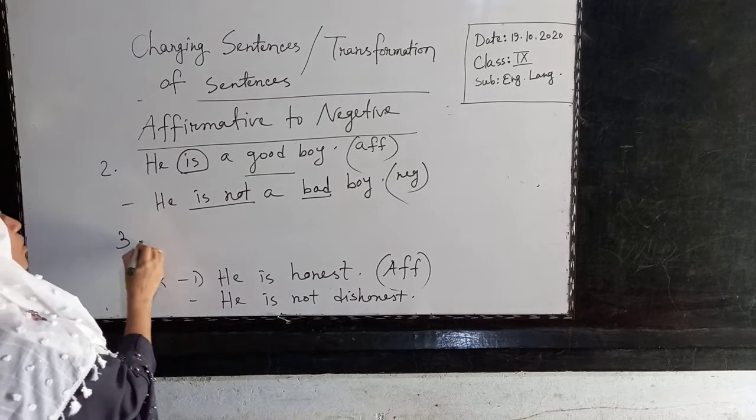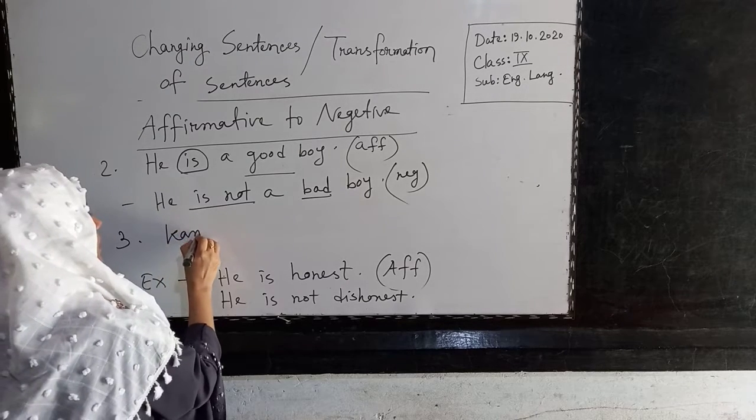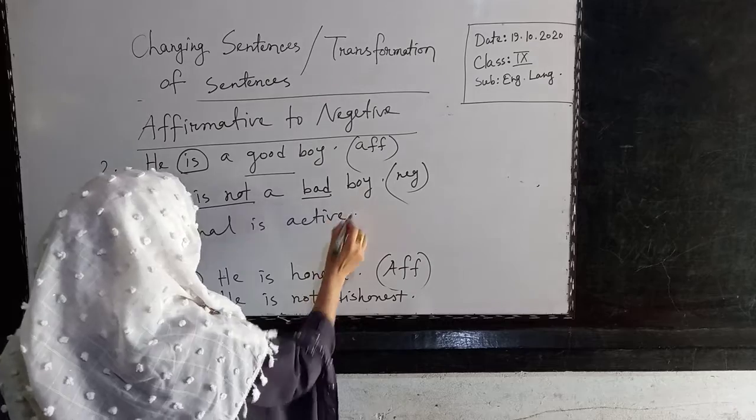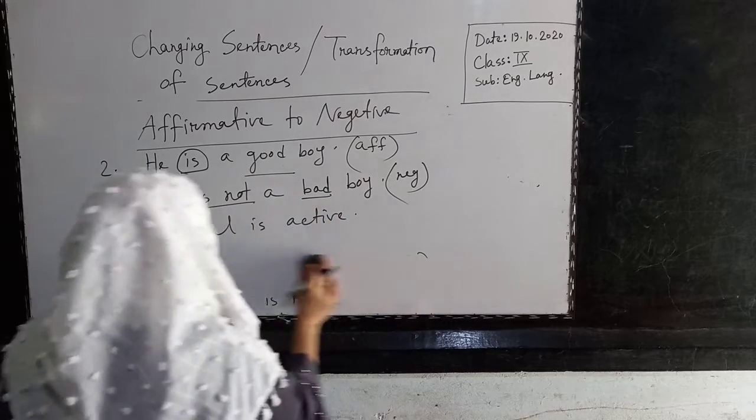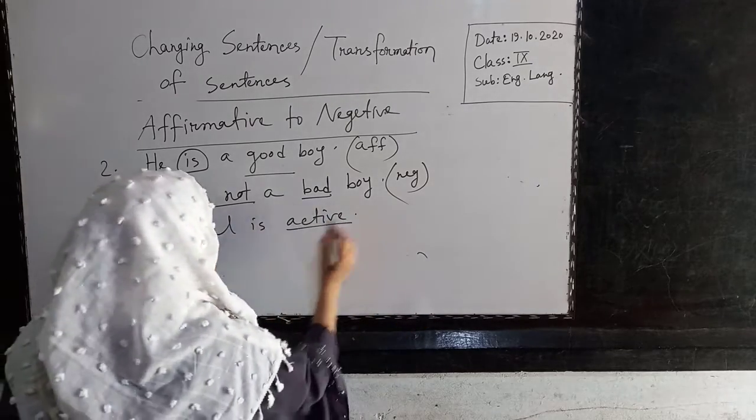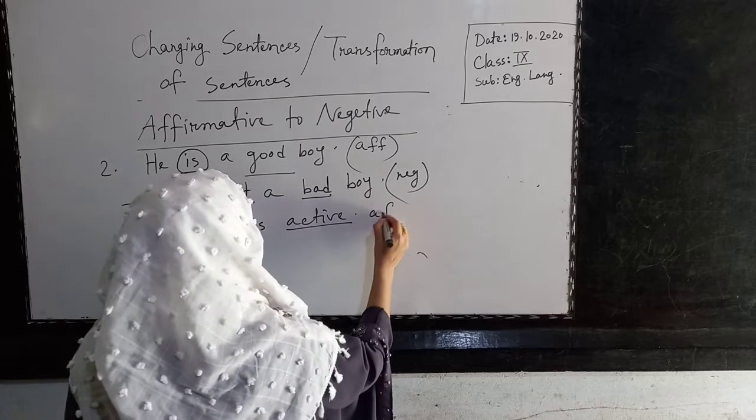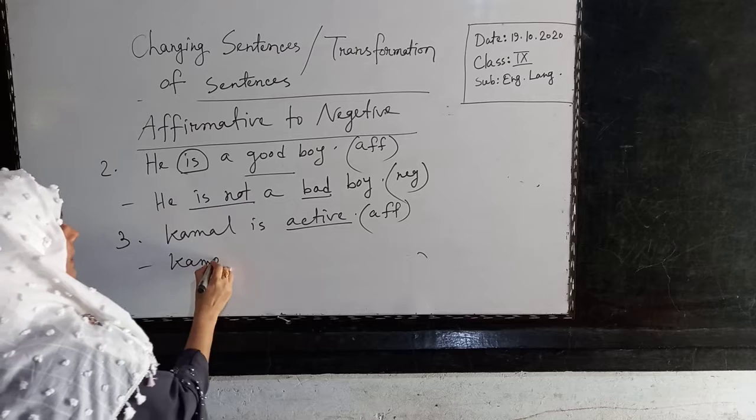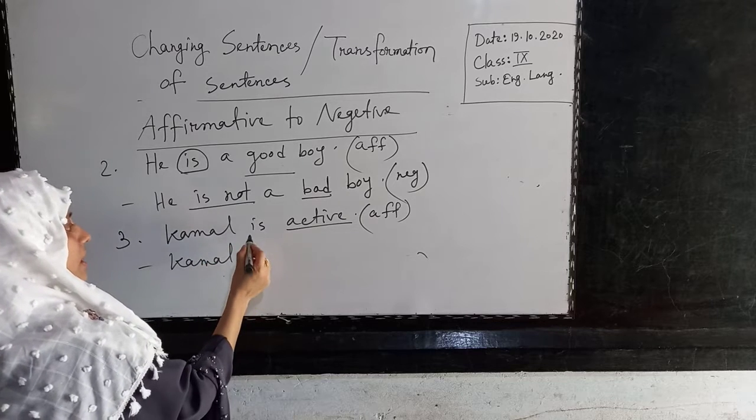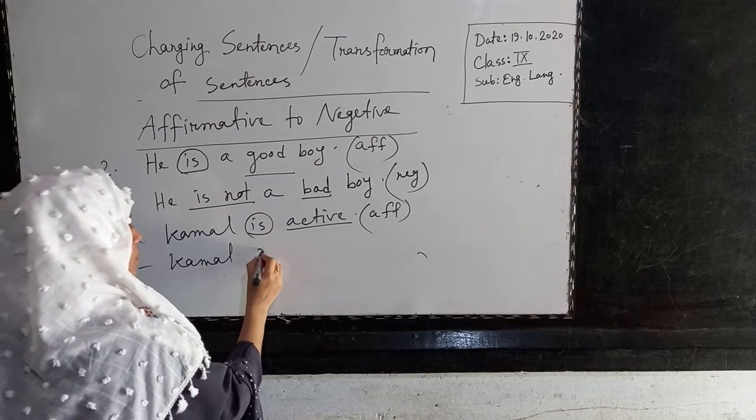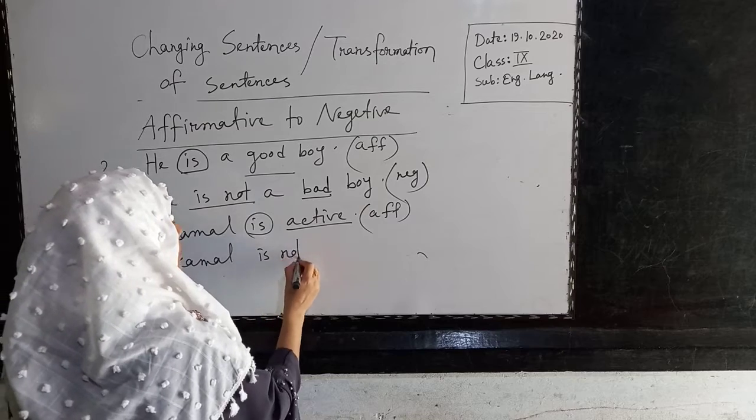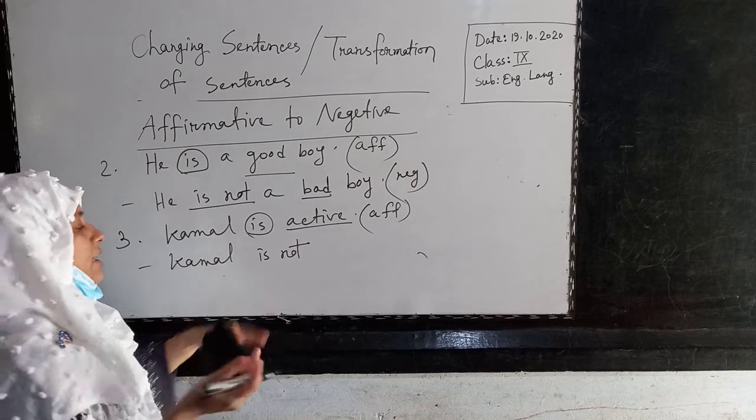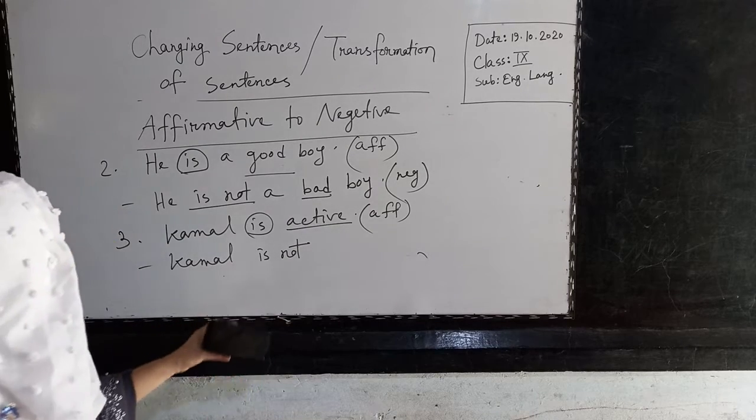Now number 3, look, Kamal is active. What is the keyword in this sentence? Active. So it is affirmative. If I make it negative, how will I make it? Kamal, what is the auxiliary verb here? Is. So write is and not also. But if you write active now, then the meaning will change. So we won't change the meaning.